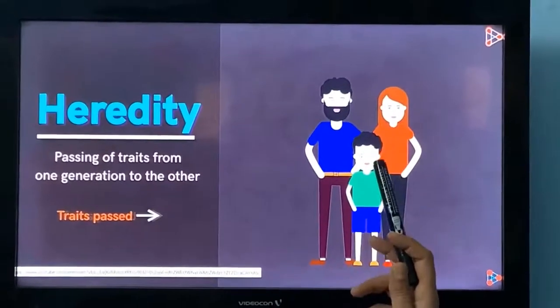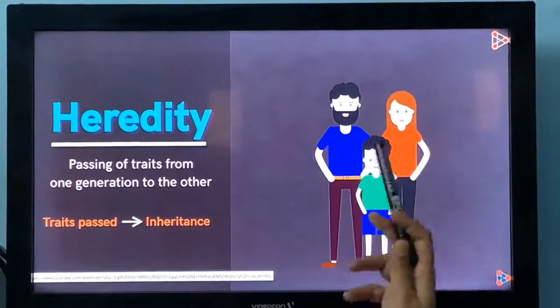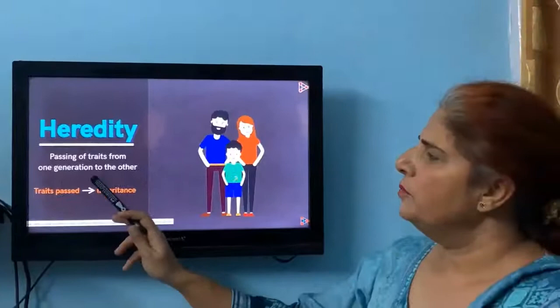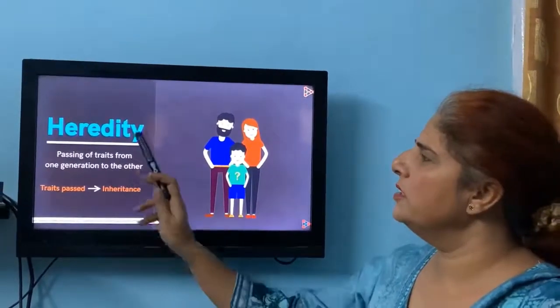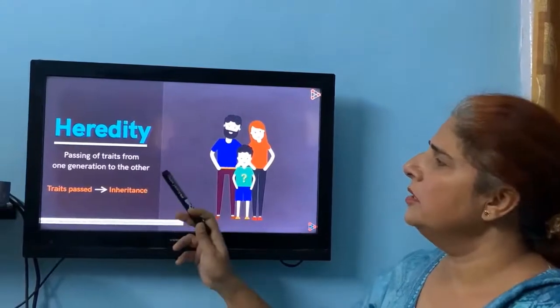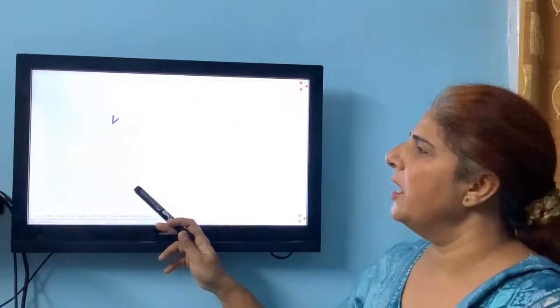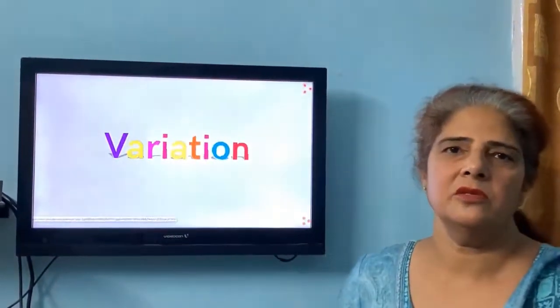So some of the traits he has inherited from his father, and some of the traits from his mother. This process by which different traits are passed from one generation to another is called heredity. How the transmission of the characters is done, what are the factors responsible for that, and what type of traits are inherited, that we will study in this topic.